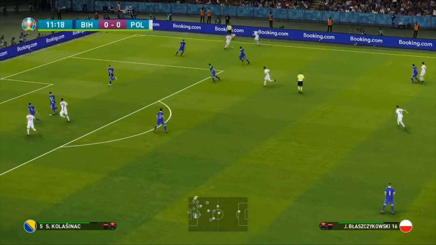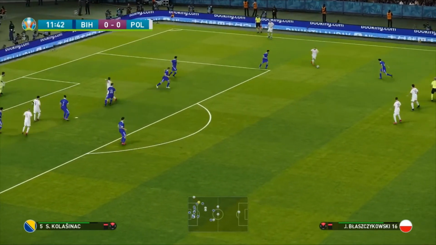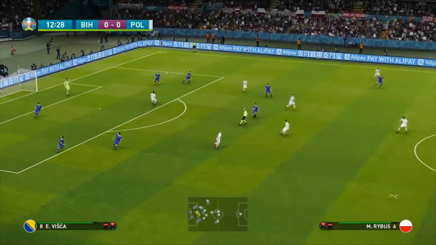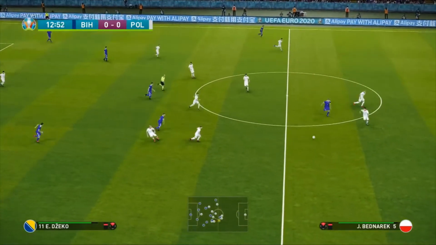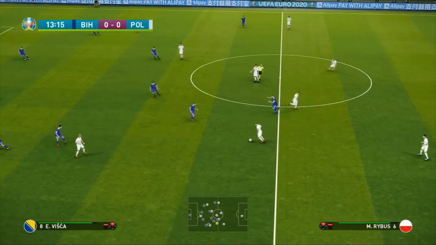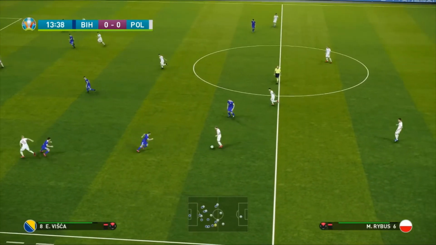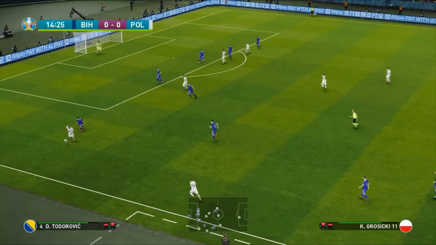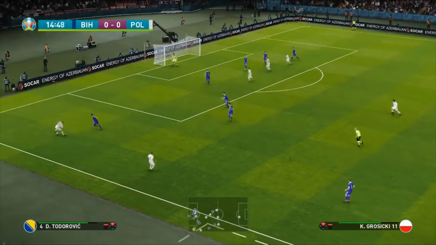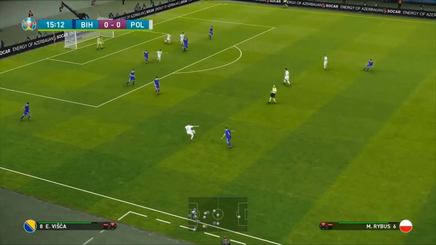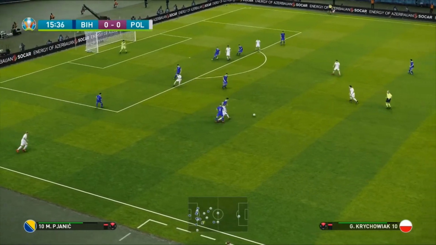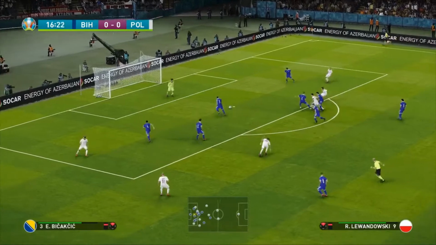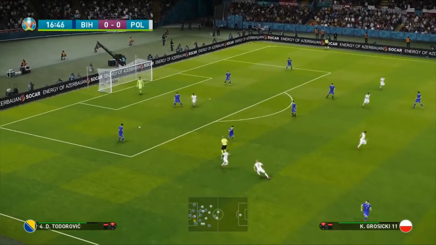Here's Blaszczykowski again. Is he going to whip this one into the box? He goes into the midfield, but great defending there, and Kolasinac is able to get the ball back. Here's Visca. Tries to get to Dzeko. Now it's into Marcel Rebus of the Russian League. Holds the ball and takes his time. So a great start here by the Polish. Really attacking, which is what we like to see. Todorovic tries to whip it in. Comes back to Marcel Rebus, formerly of Terek Grozny, into Matthias Klich for Lewandowski, who tries to take a shot at goal, but it's just very slightly blocked.